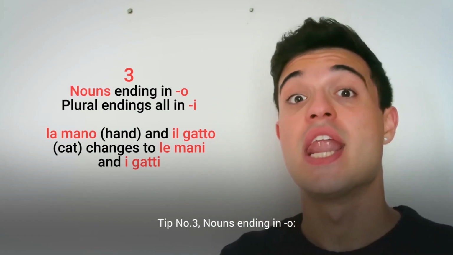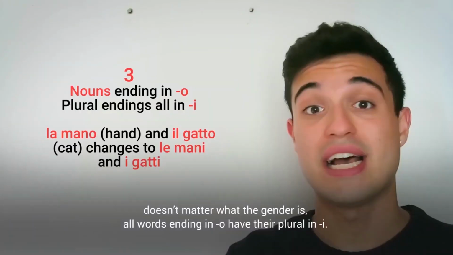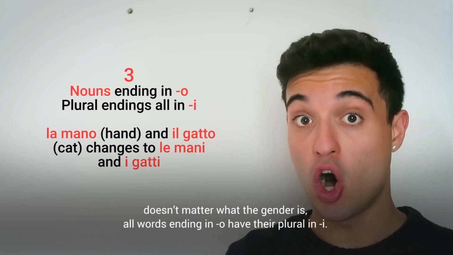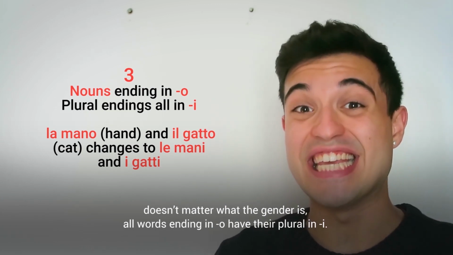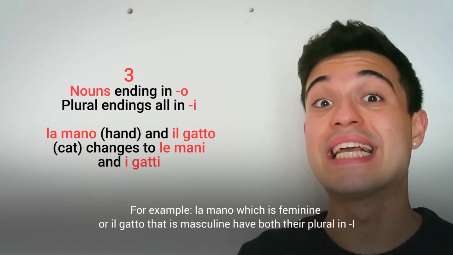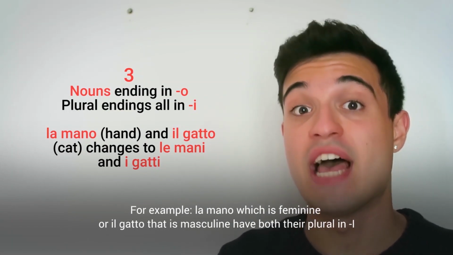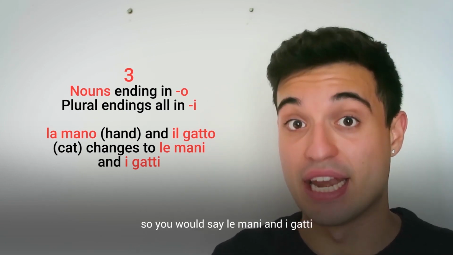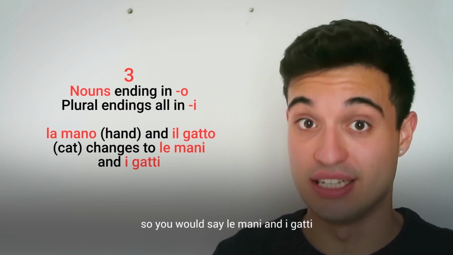Tip number 3. Nouns ending in o. Doesn't matter what the gender is, all words ending in o have their plural in i. For example, la mano, which is feminine, or il gatto, that is masculine, have both their plural in i. So you would say le mani and i gatti.